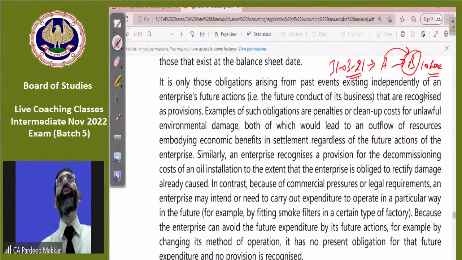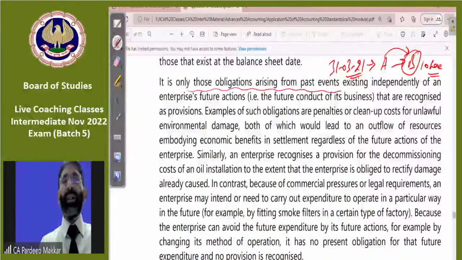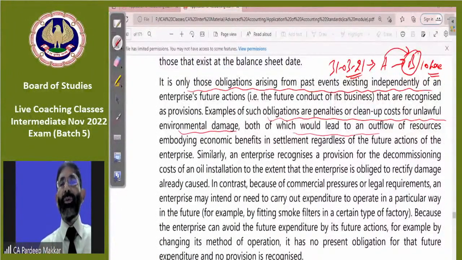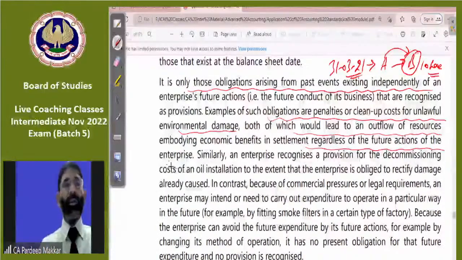It will not be entered in books of accounts. But if we are expecting that we have done a contract and on that basis we are going to suffer a loss in future, then that loss is to be entered in the books of accounts now. So what he is interested to say, it is only obligations arising from past events that are recognized as provisions. Examples of such obligations are penalties or cleanup cost for unlawful environmental damage, both of which would lead to an outflow of resources in settlement regarding the future action of the enterprise.